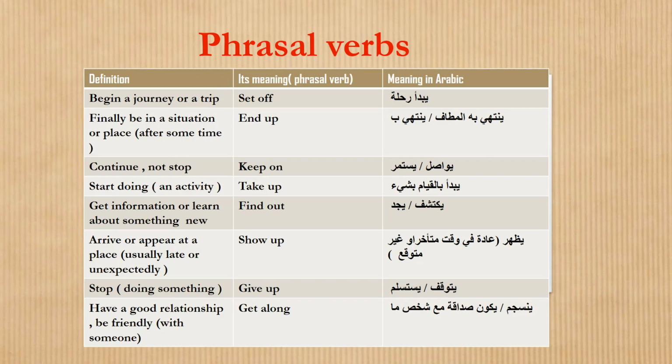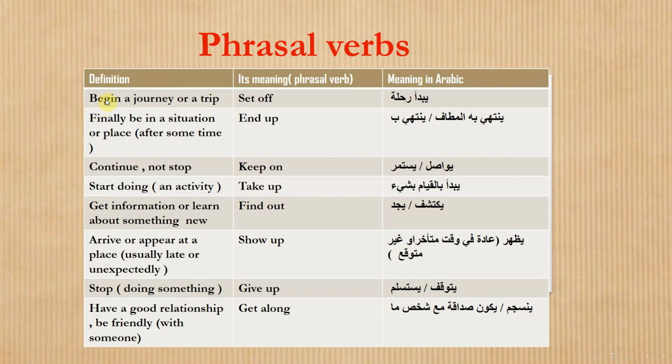If you take a look at this slide, we have some phrasal verbs, and these verbs are on page 67 in the two articles that we had about Billy Elliot and Bend It Like Beckham. This exercise is number 1, page 68. In this exercise, you have to say the definition and its meaning as a phrasal verb. Then I wrote its meaning in Arabic to know it. Let's take a look at the first one.